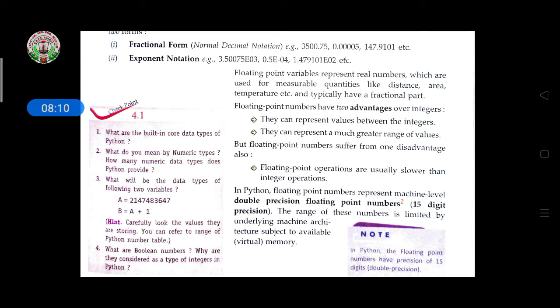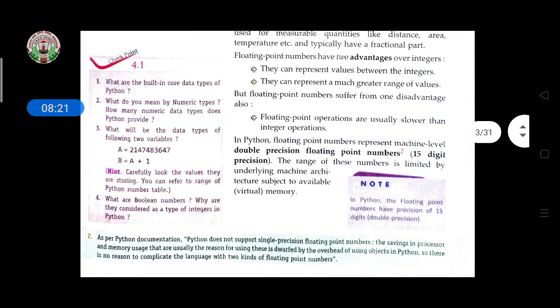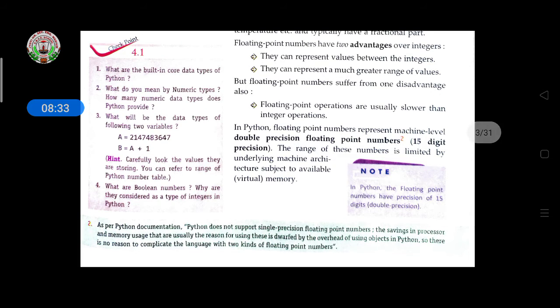First, they can represent values between the integers, and they can represent a much greater range of values. Both advantages are there in floating point over integer. But floating point numbers suffer from one disadvantage: they are slower than integer operations.